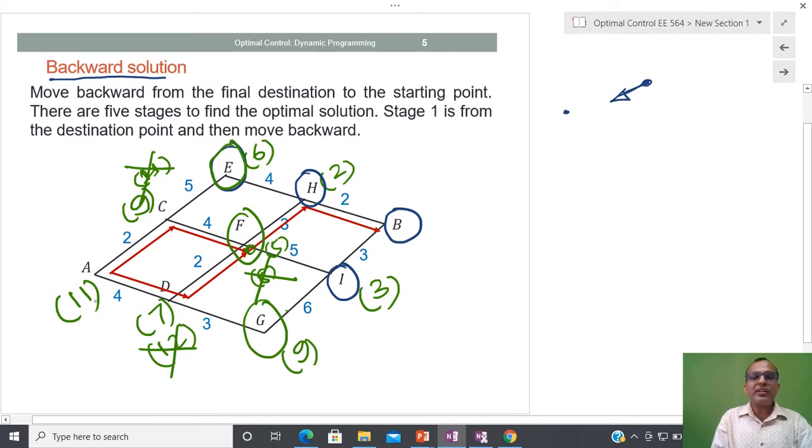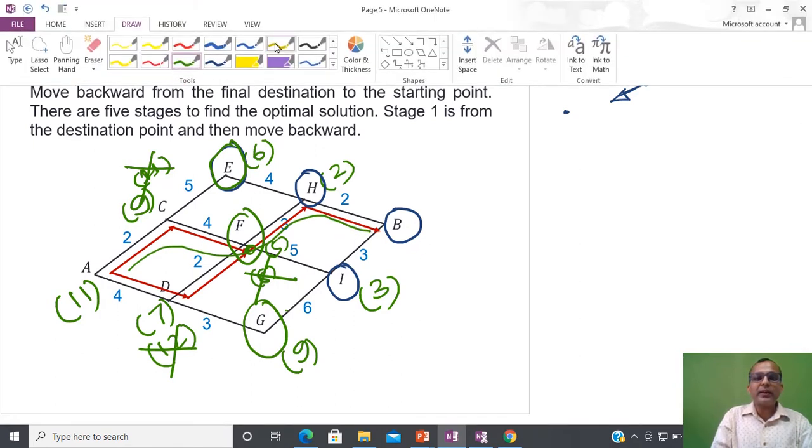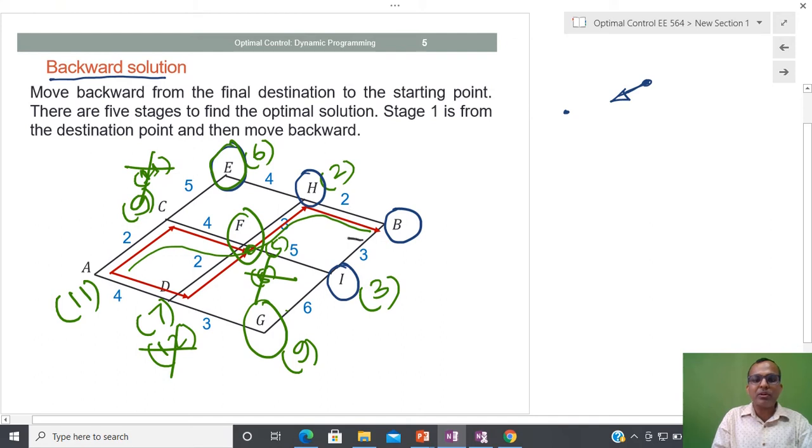and in order to achieve 11, now try to see what kind of path I can take. So either I can take this route, then the cost is 11, or if I take another route, I have another possibility also. If I take this, then I can tell whatever total cost is associated between B to A, because I am solving a backward problem, that is the optimal cost.